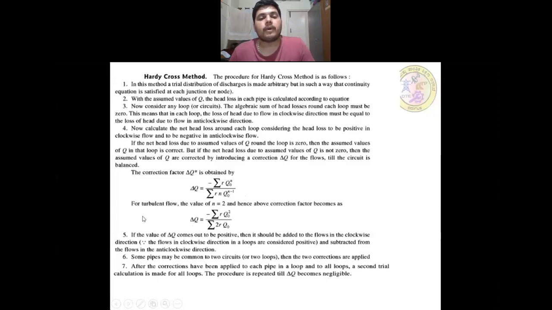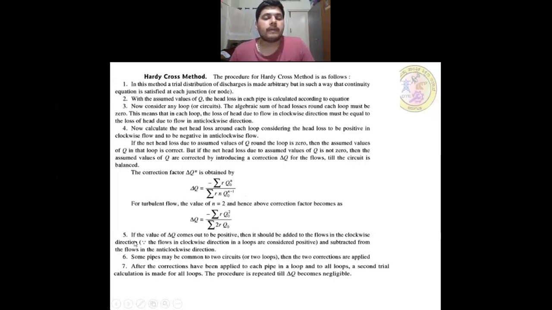For turbulent flow, the value of N is equal to 2, and hence the above correction factor becomes: minus the algebraic sum of R Q0^2 divided by summation of 2R Q0.